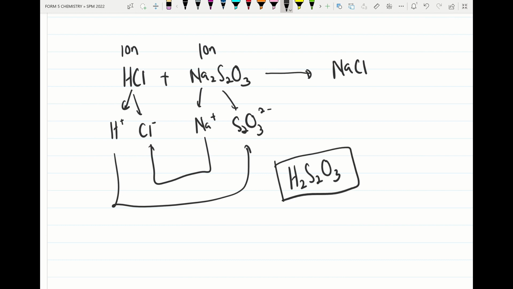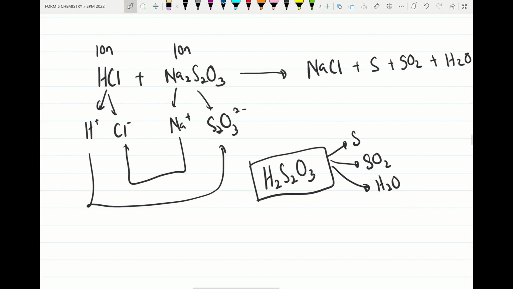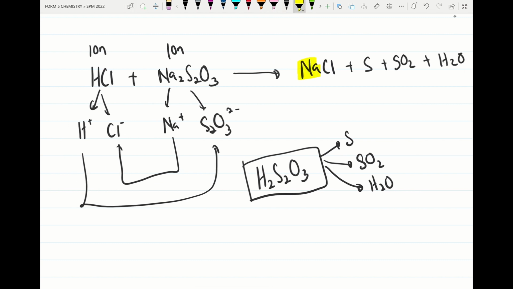This compound is unstable. It will rearrange to produce sulfur, sulfur dioxide, and water. So we put sulfur plus sulfur dioxide and water. So balance the equation. To balance the equation, we balance sodium. So sodium here 2, sodium 2, then we check chloride 2, we put chloride 2.